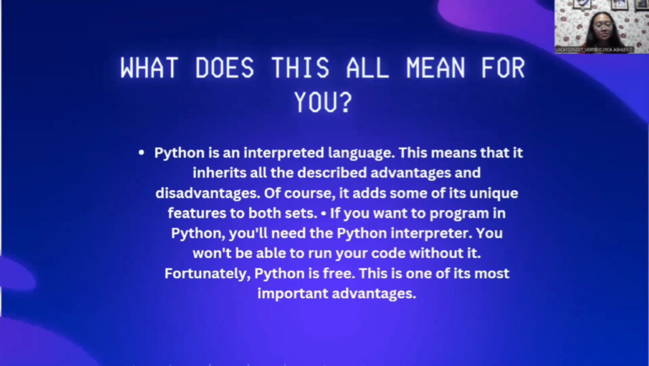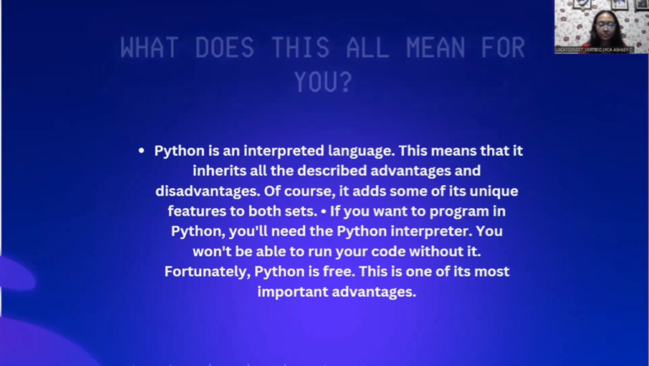So what does this all mean for you? Python is an interpreted language. This means that it inherits all the described advantages and disadvantages. Of course, it adds some unique features to both sets. If you want to program in Python, you'll need a Python interpreter. You won't be able to run your code without it. Fortunately, Python is free. This is one of its most important advantages.